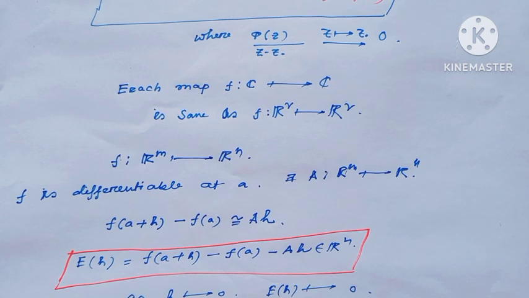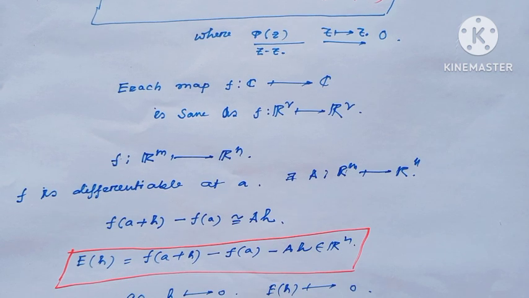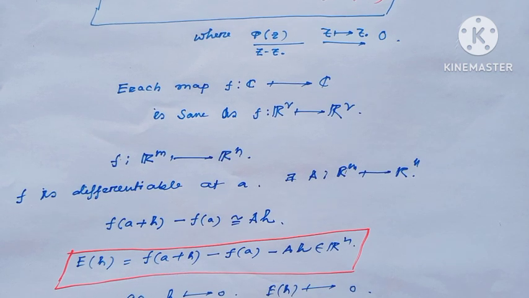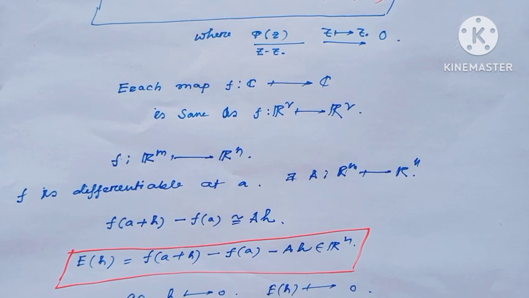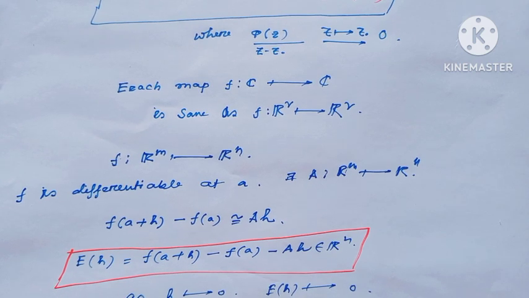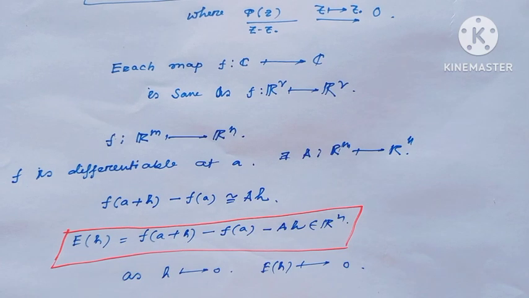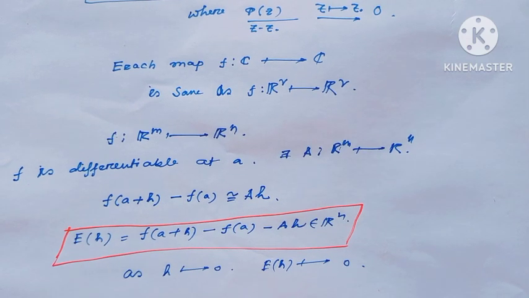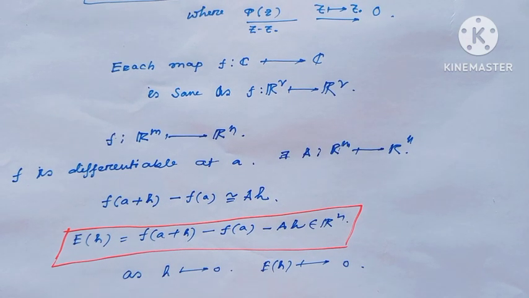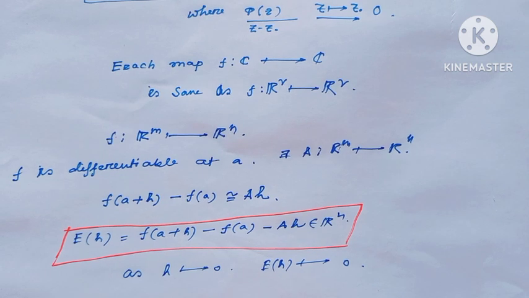We all know f is differentiable at a point a if there exists a Jacobian matrix A, defined from Rm to Rn, such that f(a+h) minus f(a) is approximately equal to Ah.